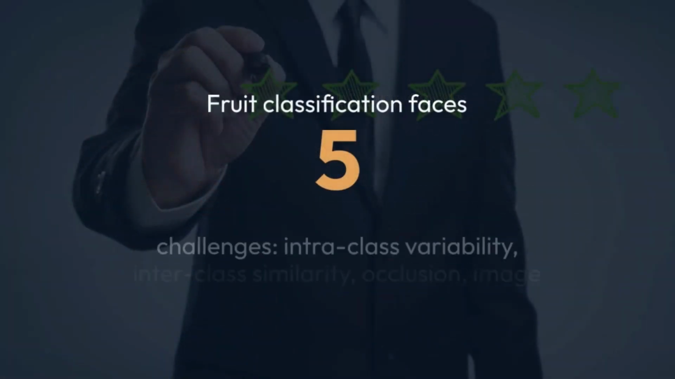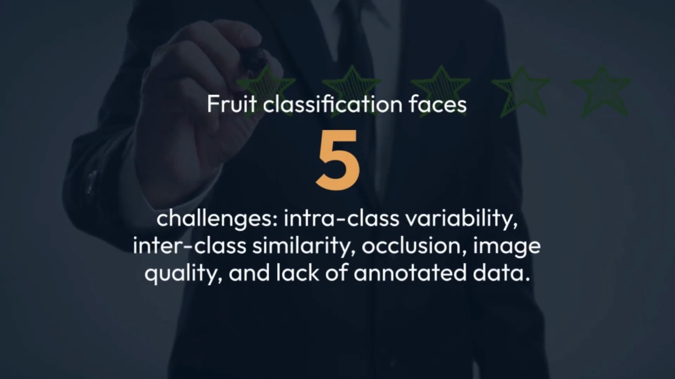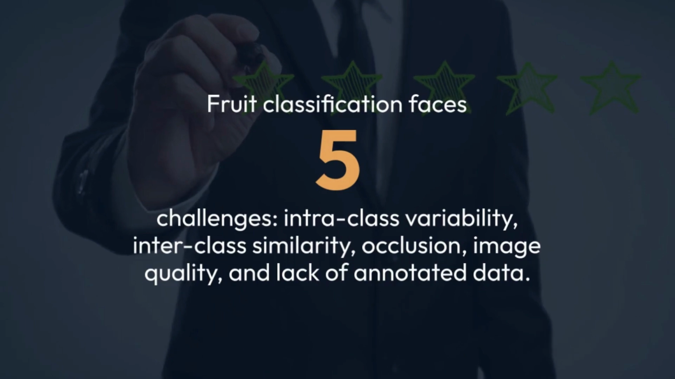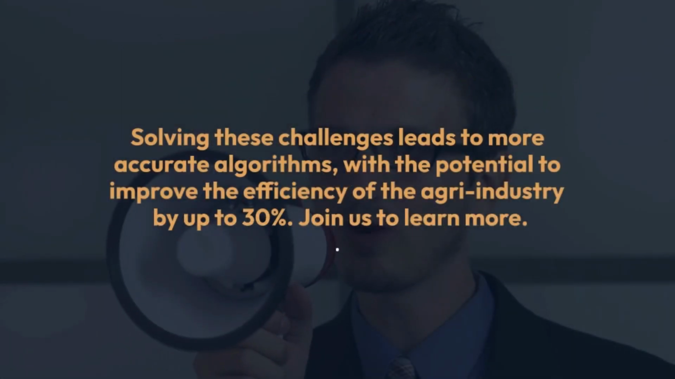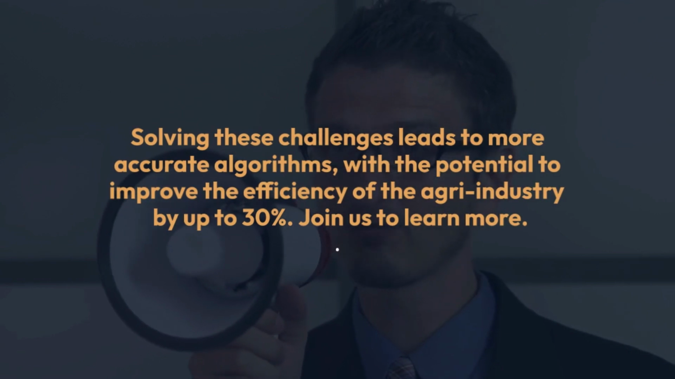Fruit classification faces 5 challenges: intraclass variability, interclass similarity, occlusion, image quality, and lack of annotated data. Solving these challenges leads to more accurate algorithms, with the potential to improve the efficiency of the agri-industry by up to 30%. Join us to learn more.